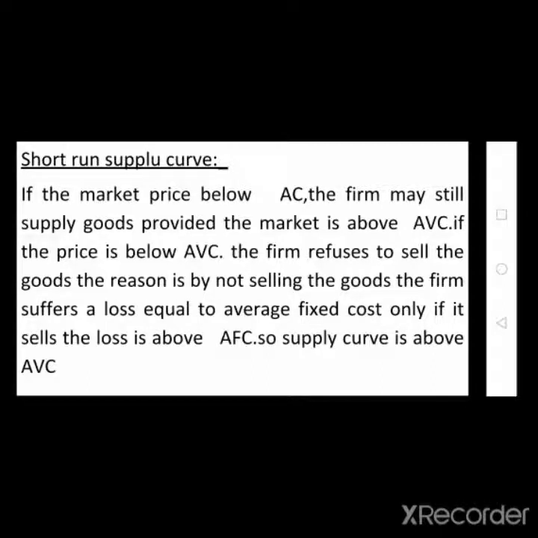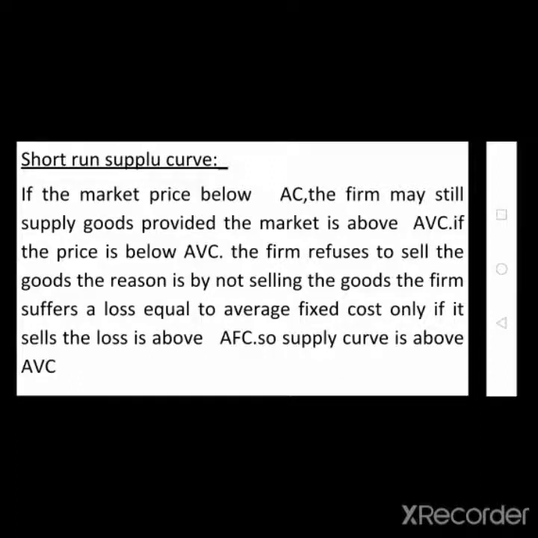First of all, you should clearly understand what variable cost and fixed cost are. I already told you in the last class, fixed cost means the land cost, building cost, machine and equipment cost. These are all called fixed cost. That means fixed cost does not change depending upon the production. Whether you produce more or less output, the fixed cost is fixed. For example, if you purchase a machine for 1 lakh rupees, whether you produce more output or less output, the machine cost does not change, it is equal to 1 lakh rupees. That is called fixed cost.